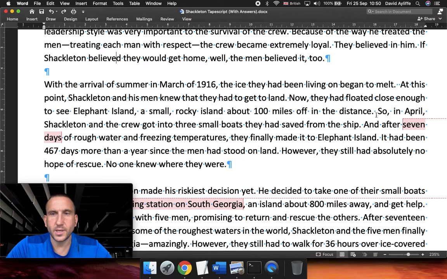So from the ice to Elephant Island, it took them 7 days. They finally made it to Elephant Island. It had been 467 days since they had stood on land, but that's not the answer. It took them 7 days to get from the ice to Elephant Island.